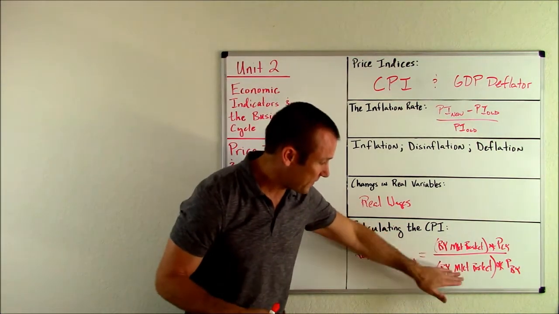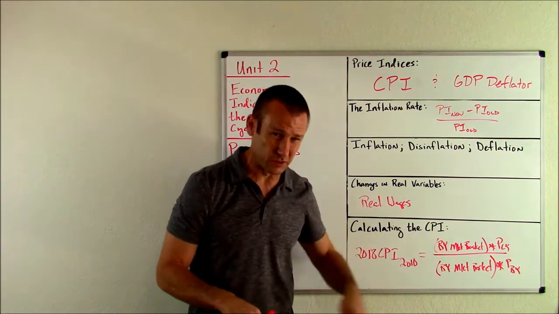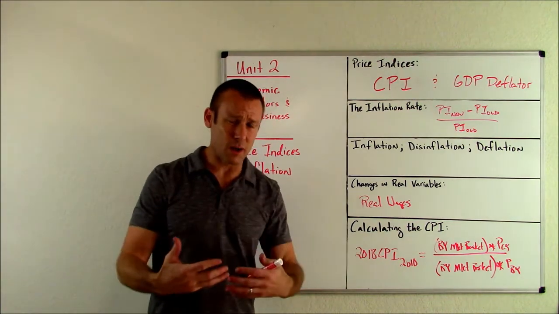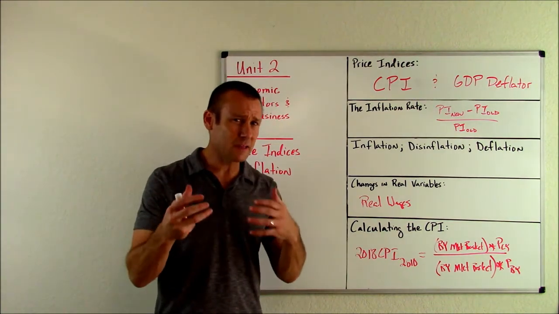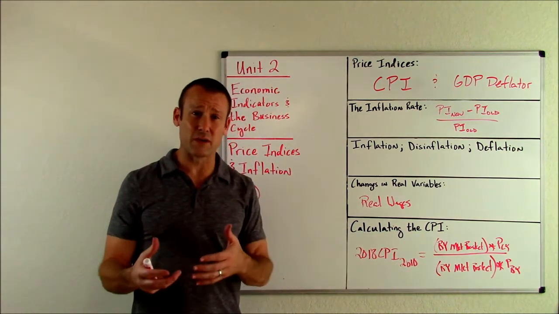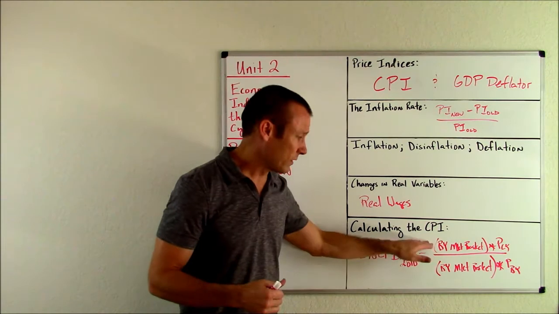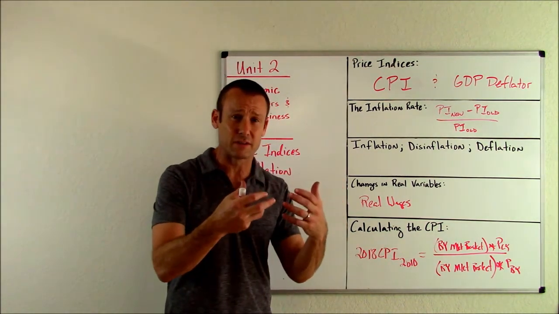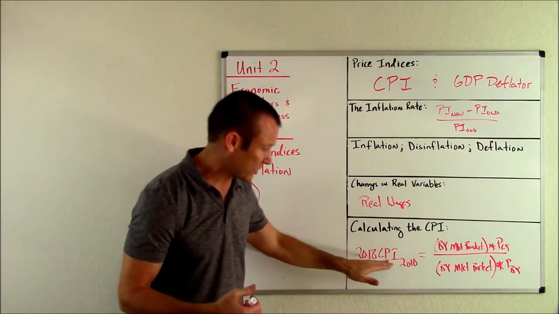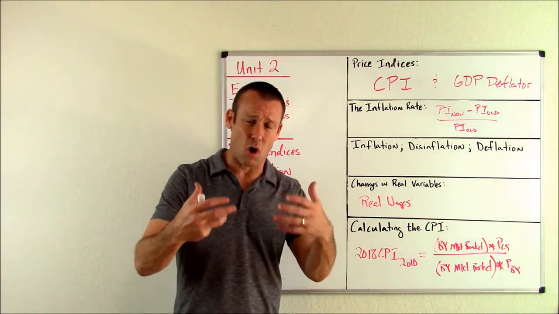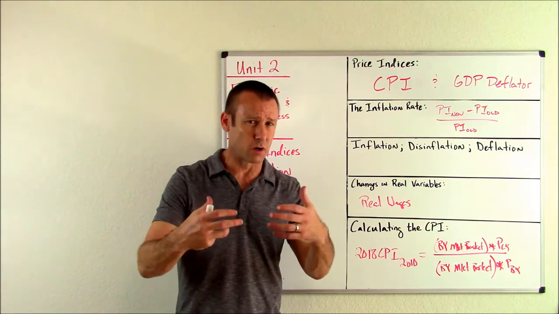It has this fixed market basket of goods and services, which gets you to some questions we sometimes get about, hey, what are some problems with the CPI? They mainly focus on the fact that that market basket is based on 2010. It's not really good at handling products that were introduced after 2010, sometime between the base year and the current year. So it can give you a little bit of a wrong number.